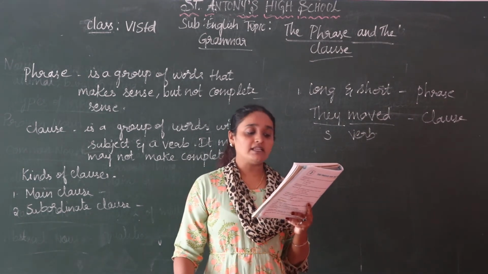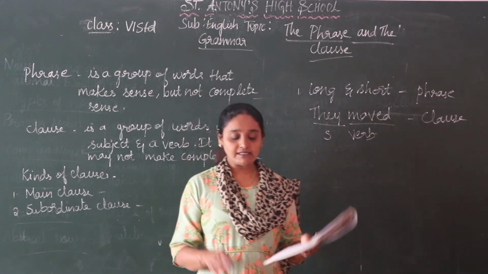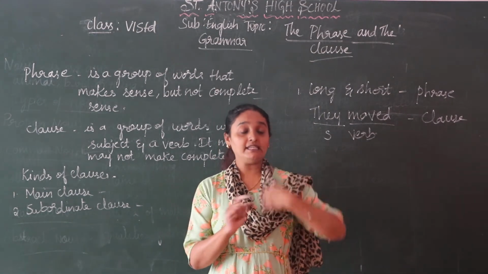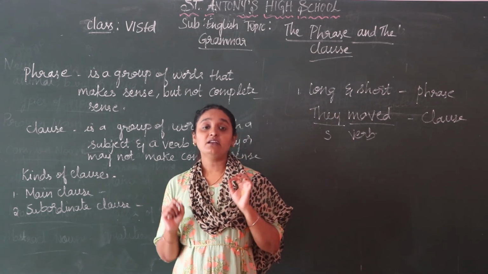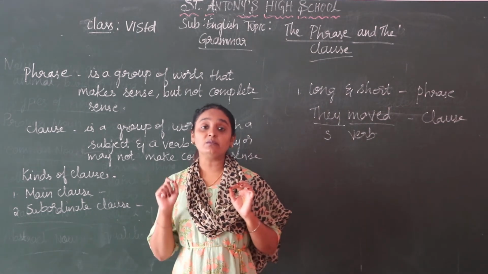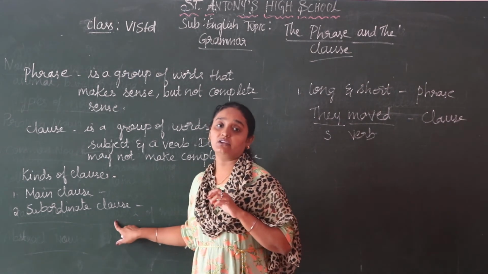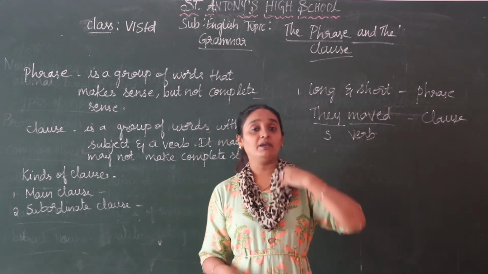Underline the main clause and circle the subordinate clause in each sentence. I told you, when you are dividing the sentence into main clause and subordinate clause, most of the time the first part will be the subordinate clause and the second will be the main clause.